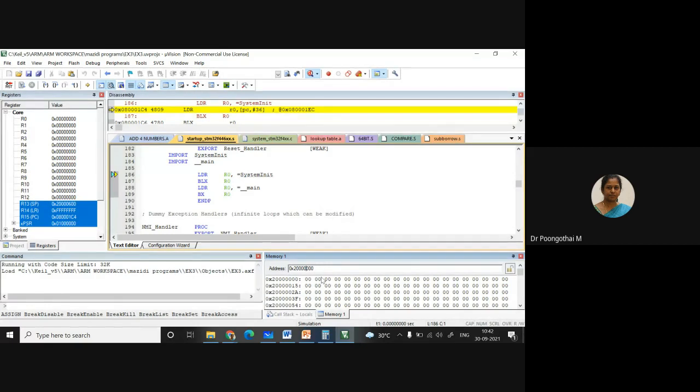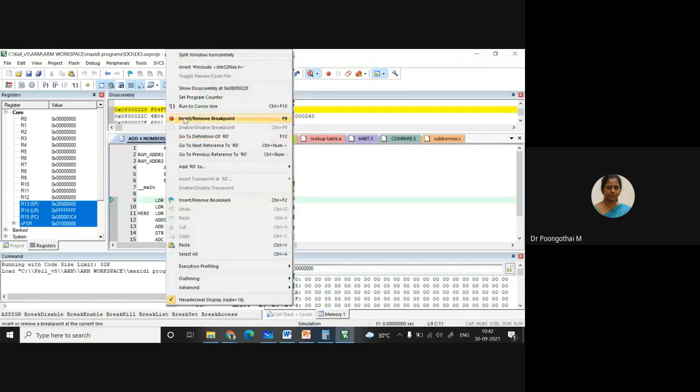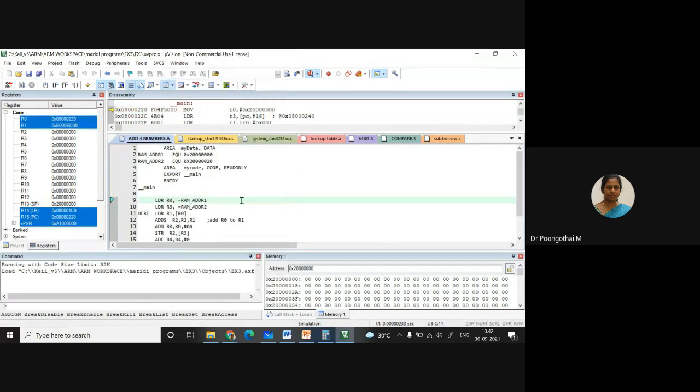So this area is the user area. You can give all your inputs, input data, and also you are allowed to store all your data here. Okay. Is that clear, students? So I am going to execute this. So run to cursor line, and after giving this, just you enter the inputs here.